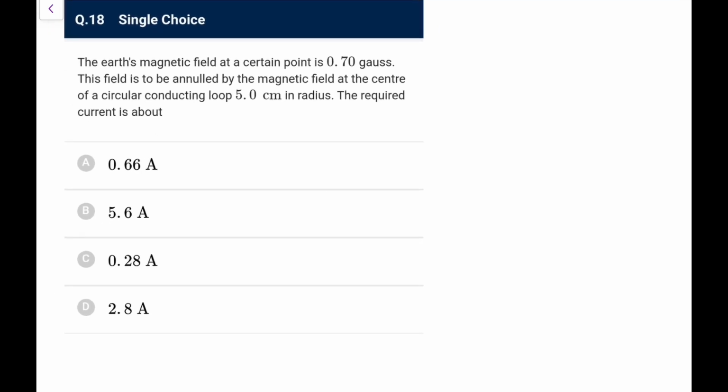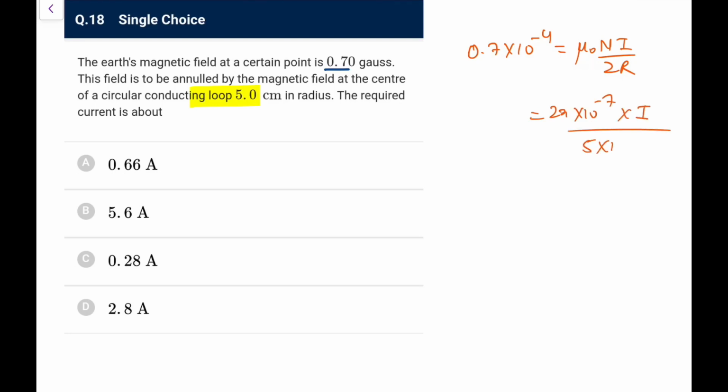The earth's magnetic field at a certain point is 0.70 Gauss. This field is to be annulled by a magnetic field at the center of a coil of 5 cm in radius. The required current is? So you need field as 0.7 Gauss, that is 0.7 into 10 raised to power minus 4, that is equal to its center, mu naught Ni by 2r. So n you will take as 1, mu naught by 2 is 2 pi into 10 raised to power minus 7. The current is I, radius is 5 into 10 raised to power minus 2.